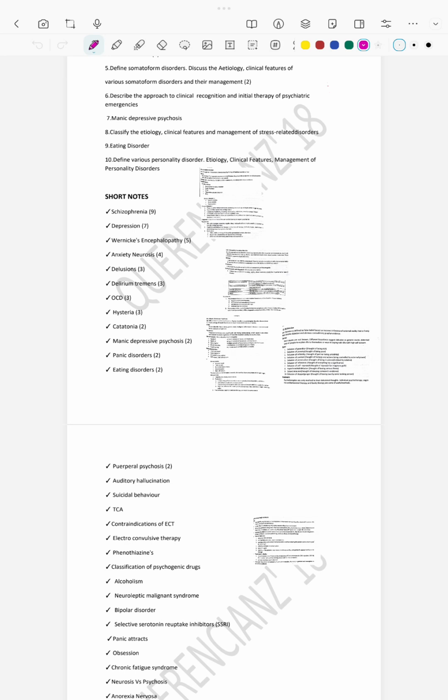There are some surgical interventions. Before that, you need to go about with psychiatric management. What is the psychiatric management related to OCD? Cognitive behavioral therapy, exposure and response prevention therapy, and all those that are related to OCD.